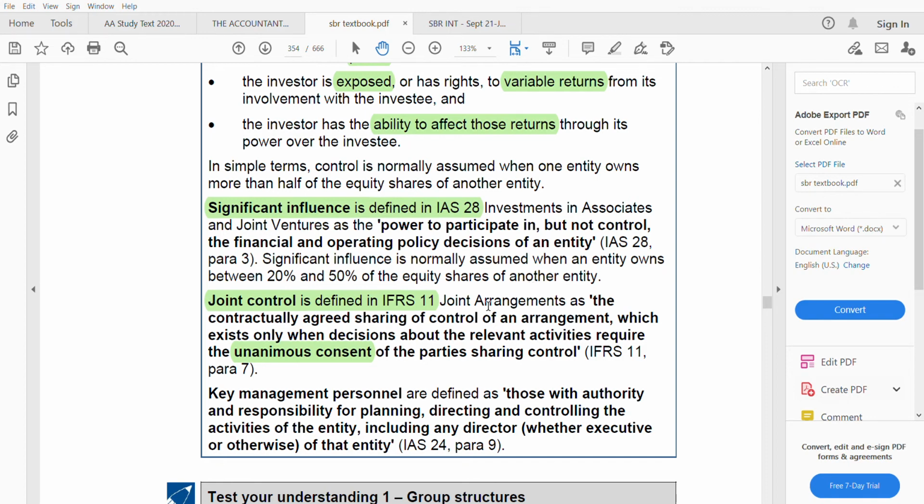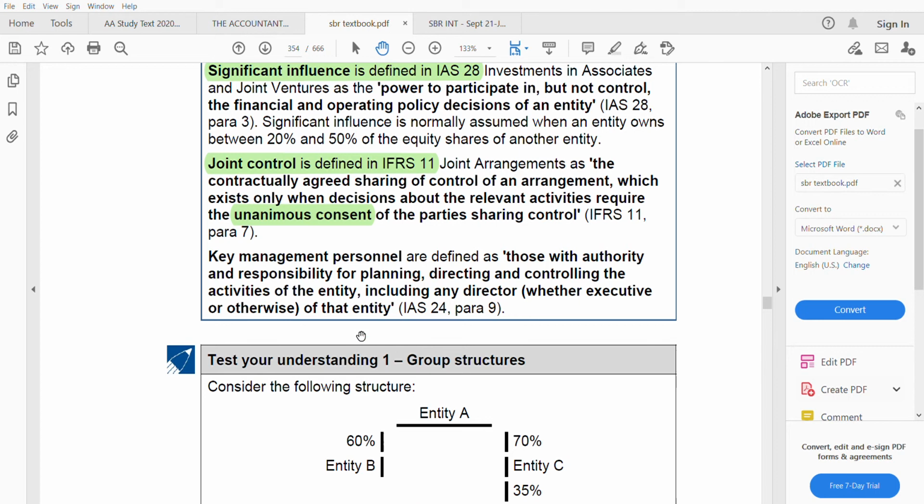Another word which was frequently repeated in the related party definition is key management personnel. Who are key management personnel? The ones who have the authority, not some lower level employee, okay? They are top level people who have the authority and who have responsibility for planning, directing, controlling the activities of the entity. They plan, they can direct, they can even control, including any director. Mostly it is the director level people. They are known as key management personnel.